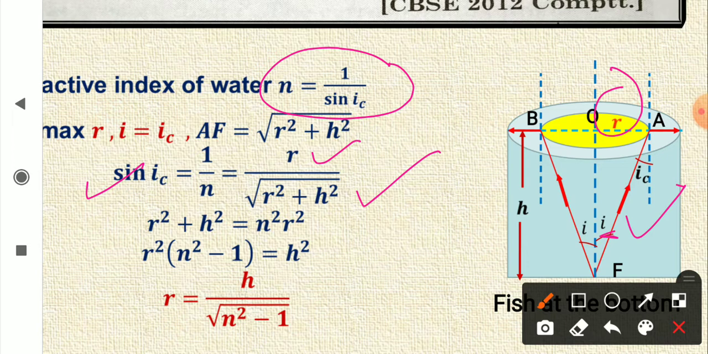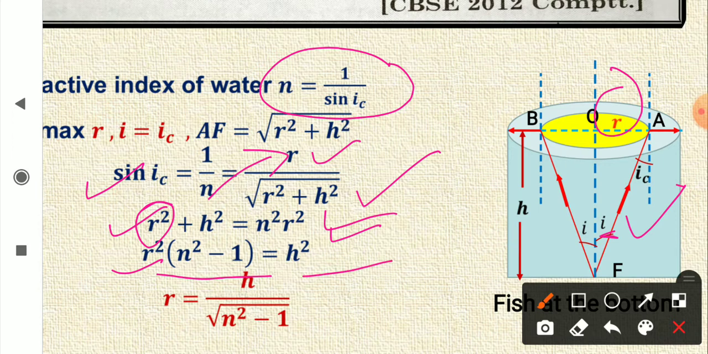Then you'll get R square plus H square is equal to n square R square. Take this to this side and square, and again change the sides. Take this R square to the right side. You get R square into n square minus 1 is equal to H square, and now change the sides. You get R is equal to H upon under root n square minus 1.